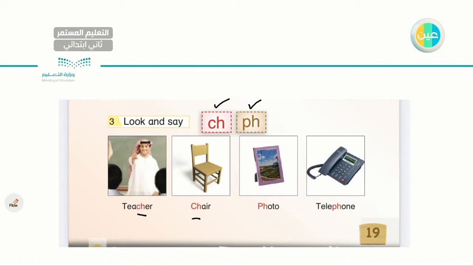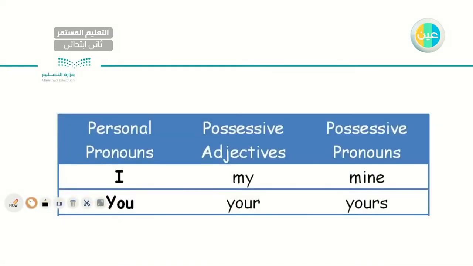Let's go to the next two letters. I have P and H. If I have P and H together, the sound is fa. Photo. Very good. Telephone or phone. Very good. So let's go through the words one more time. Teacher, cha, chair, photo, fa, telephone. Very good. So now all set. Let's go to the new unit.